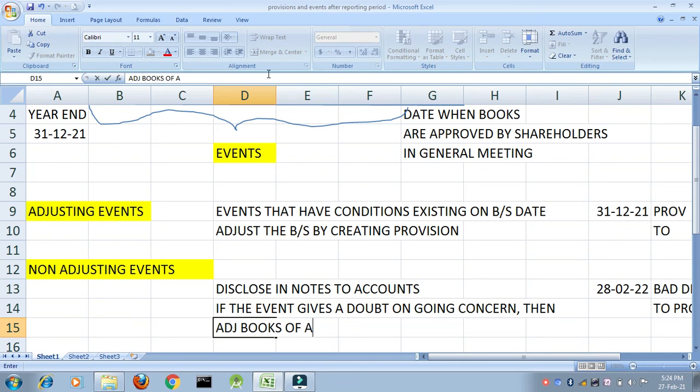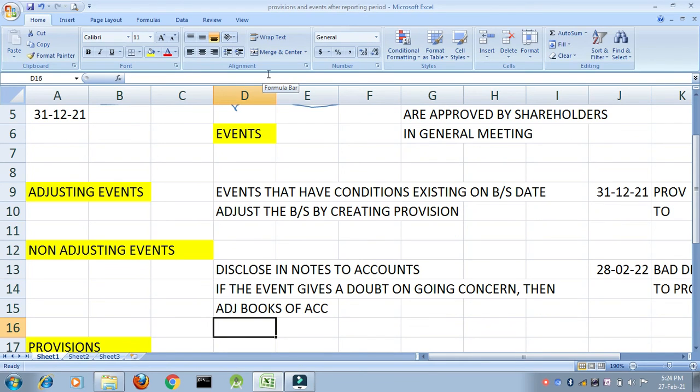What do you mean by going concern? Whenever I am making my books of accounts, I am assuming that my business will continue for a longer period, at least for 12 months. But what has happened? There has been an event. Suppose there was an earthquake. Everything is destroyed. Do you think there was any condition existing on 31st of December? No, there was no condition existing.